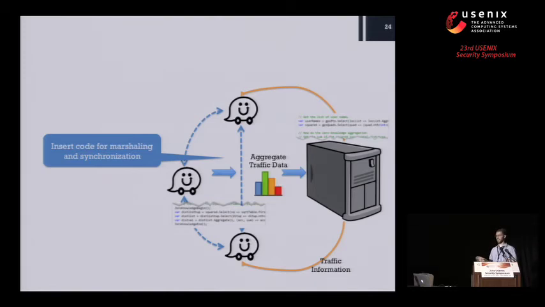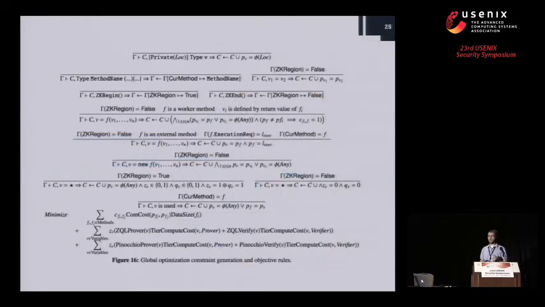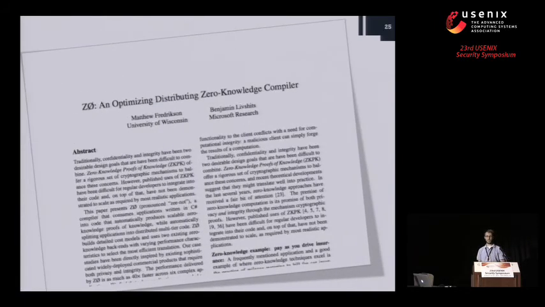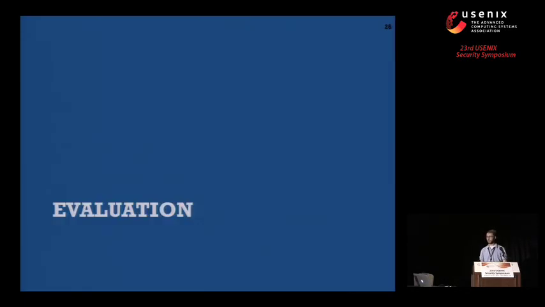And the way that zee-not does the splitting and inserting the code is pretty interesting from a pure engineering perspective. We take a really minimalistic approach that allows the compiler to get away with doing just a little bit of program analysis to figure out dependencies and so forth. I don't have a lot of time to get into it, but we do write about this in the paper. I believe it's in an attached appendix, so please read that if you're interested in this sort of thing.